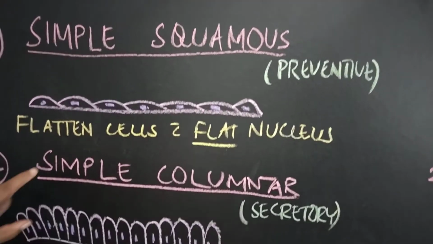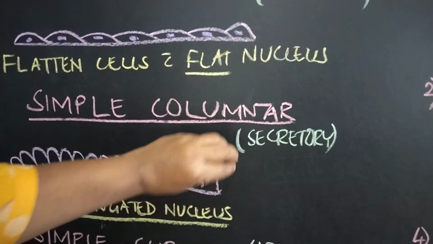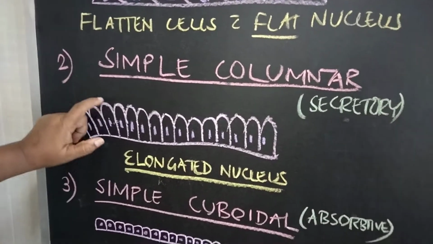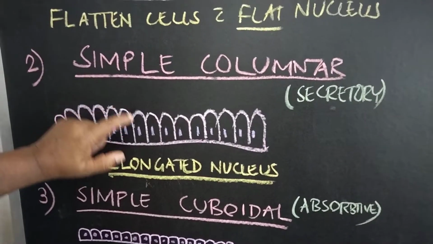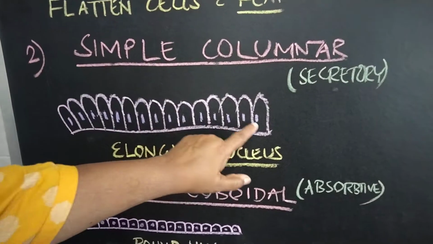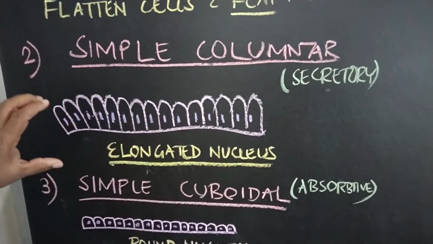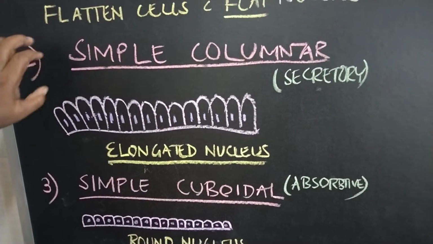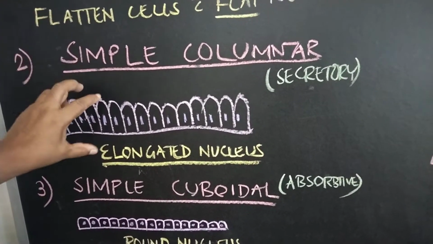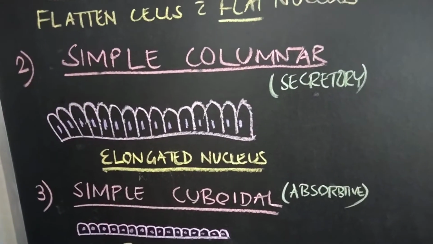Okay. Now simple columnar epithelium, which is otherwise the secretory epithelium. See, the cells are columnar in shape, length is more than the breadth. This is columnar shaped with a flattened, elongated nucleus. Okay. So these are elongated nuclei. This is simple columnar epithelium seen in the glands, because this is secretory epithelium.